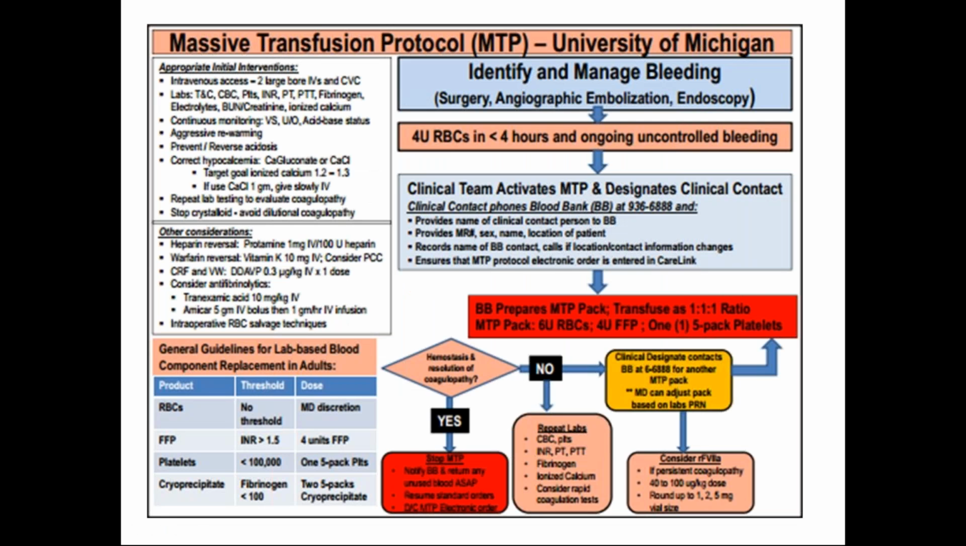So this is a protocol for massive transfusion, which is established by the University of Michigan. We identify and manage the bleeding, that is surgery or angiographic embolization, and if 4 units of RBC are given in less than 4 hours and there is ongoing and uncontrolled bleeding, the clinical team activates the massive transfusion protocol. This is not that important.